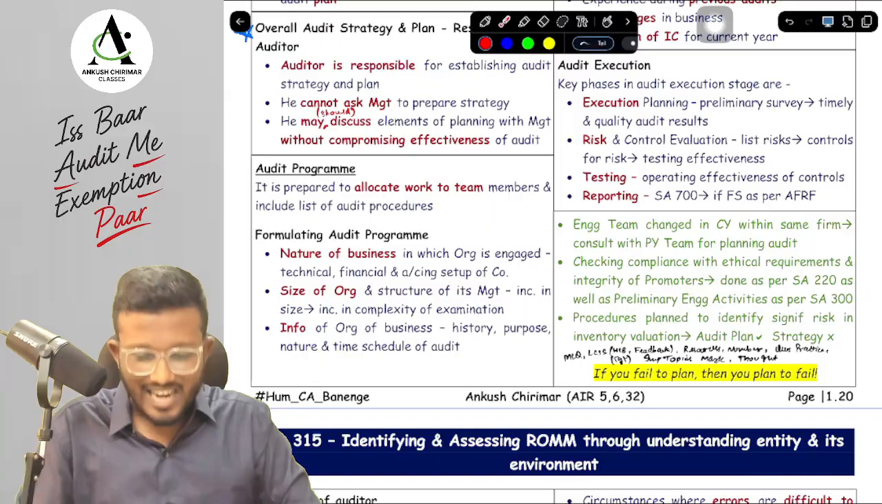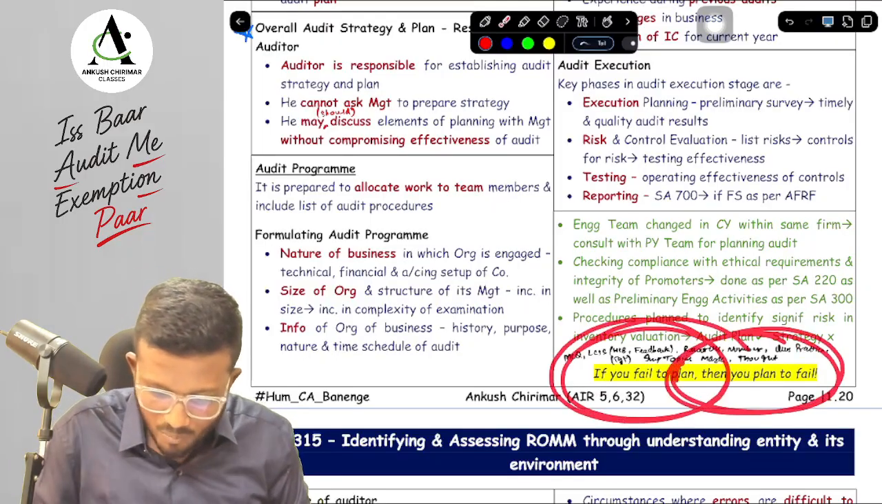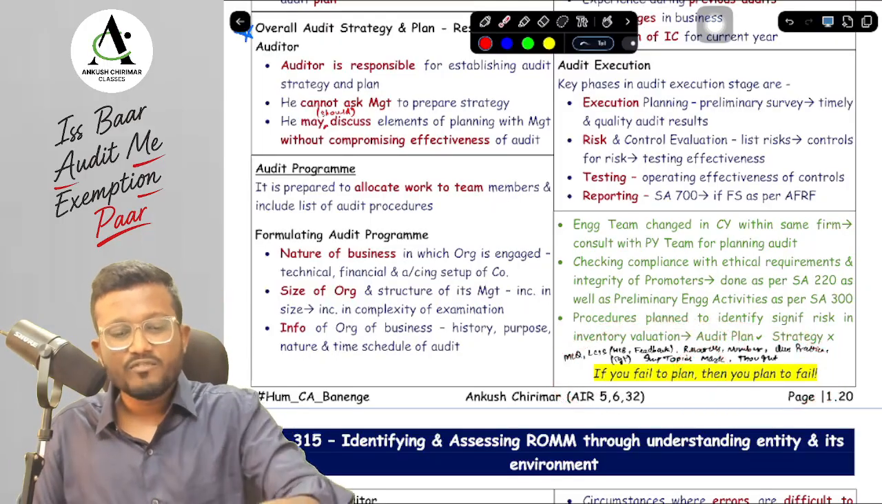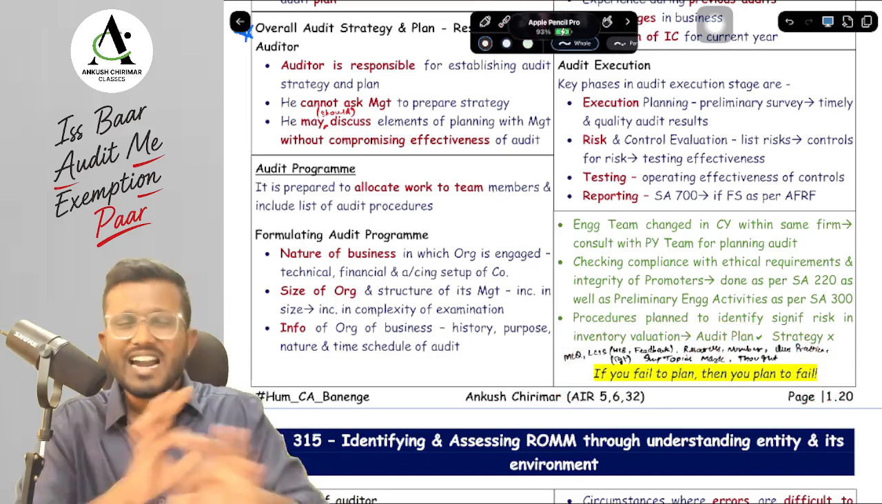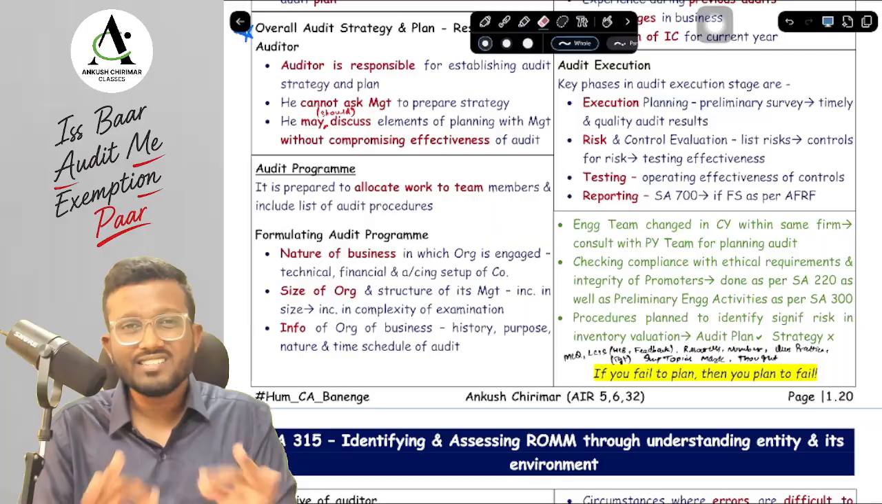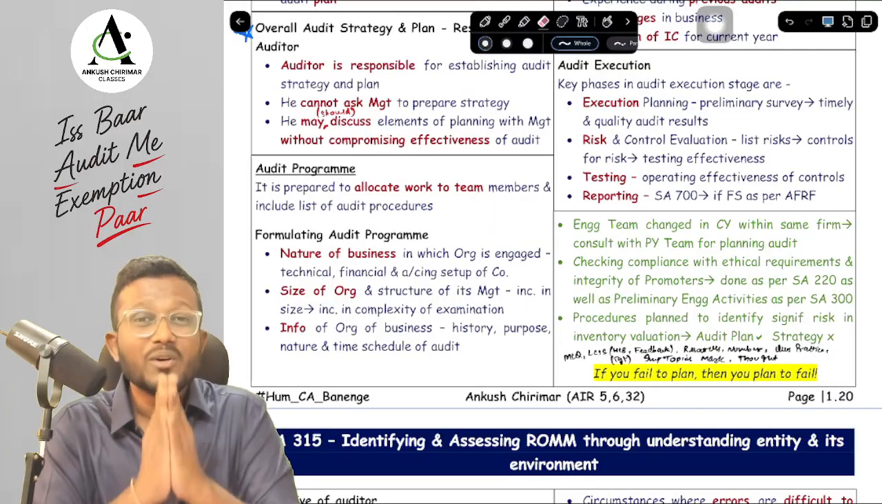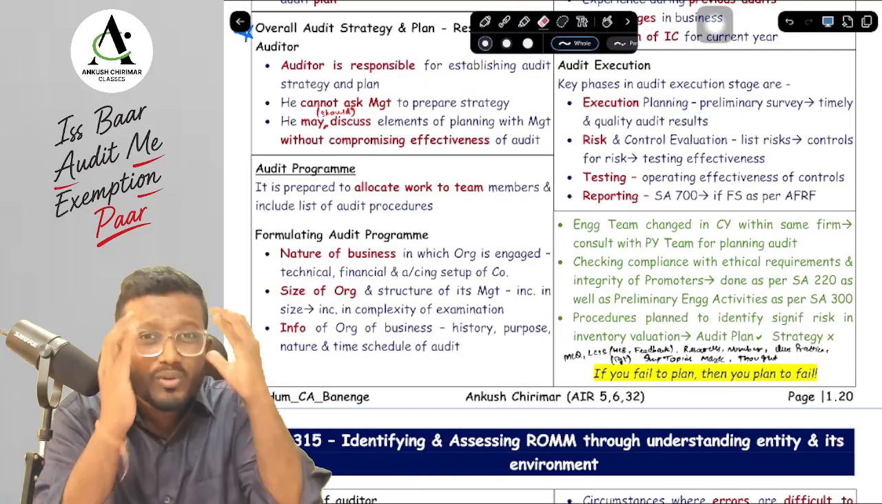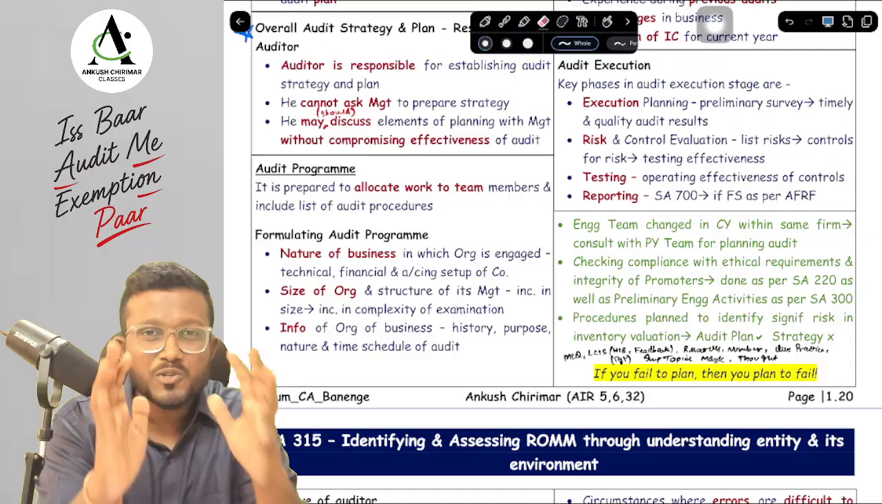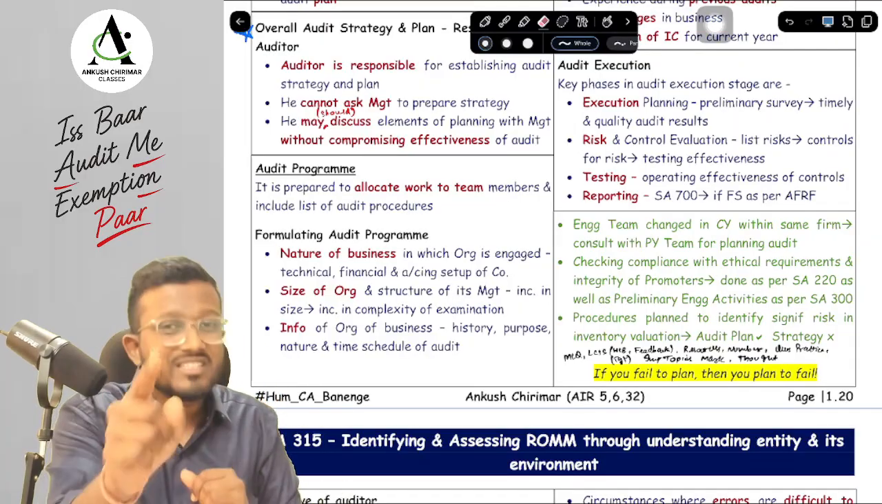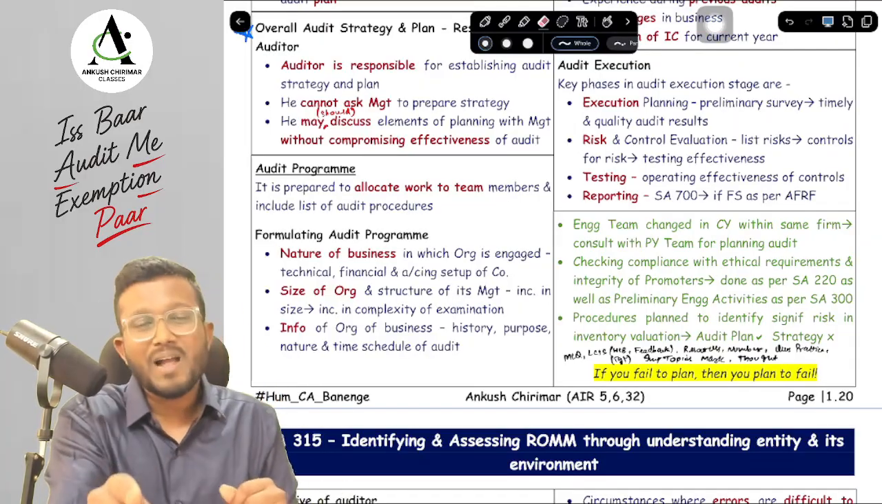And lastly, I would like to say, if you fail to plan, then you plan to fail. If you have still not made any planner or strategy for your CA Final studies, I will definitely recommend and request you to please make a planner so that you are able to follow it. Even if you are not able to follow it fully, you get a direction on where you have to work and how much you have to work. So if you are promising me that you will make a planner and follow it, then please comment down.